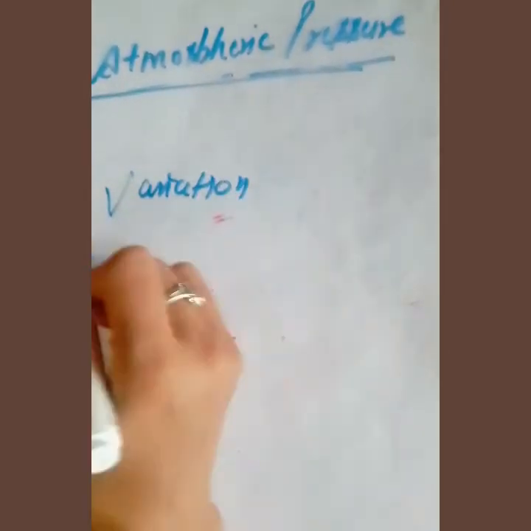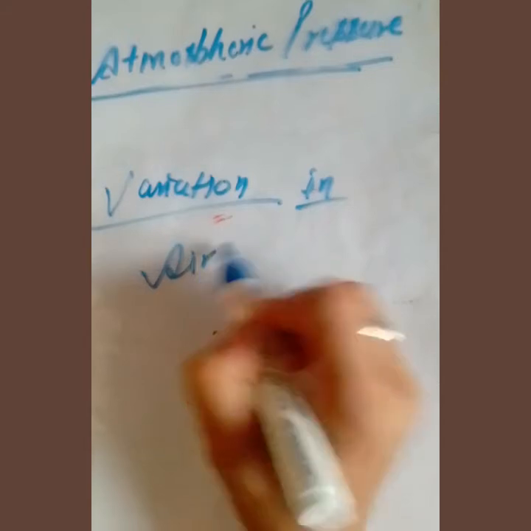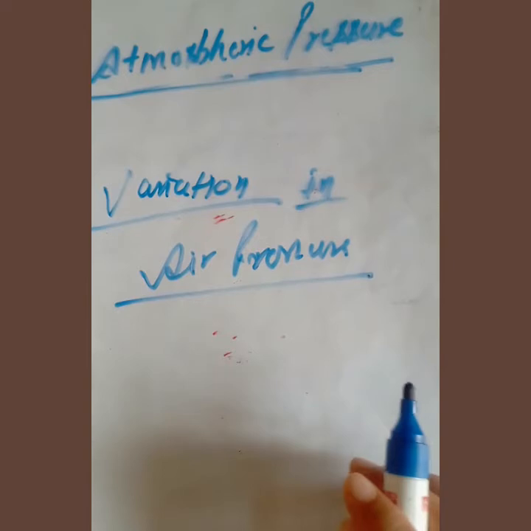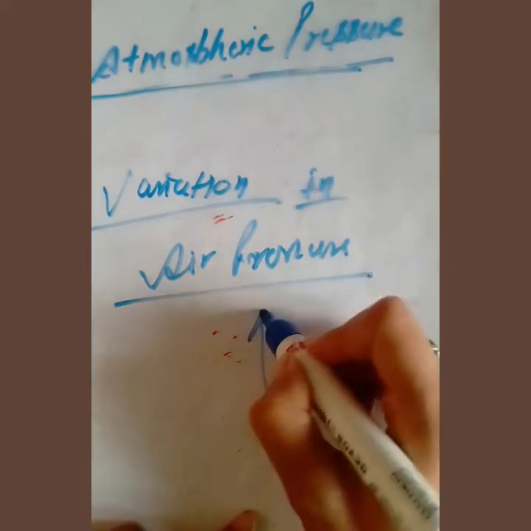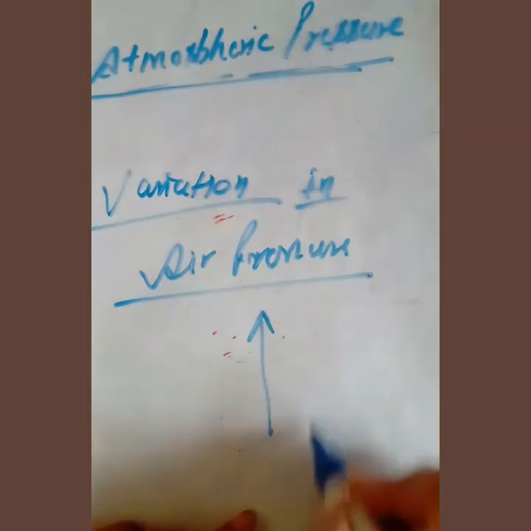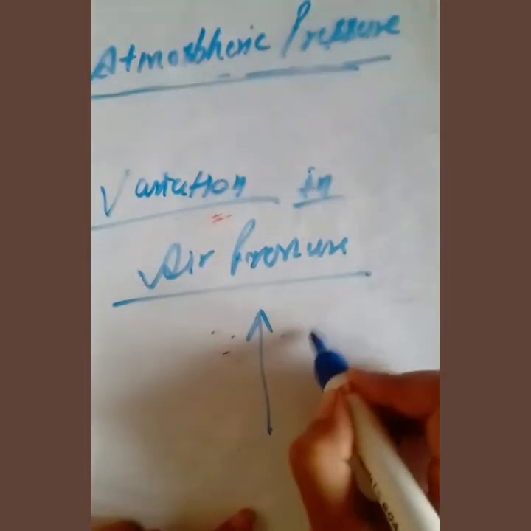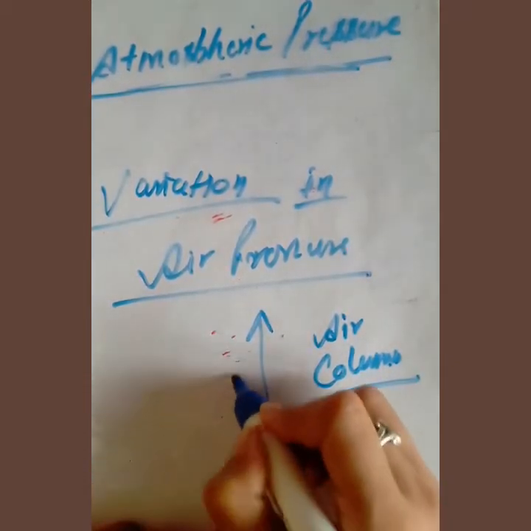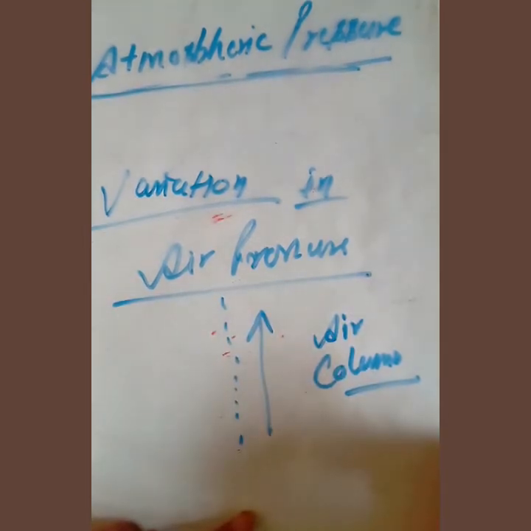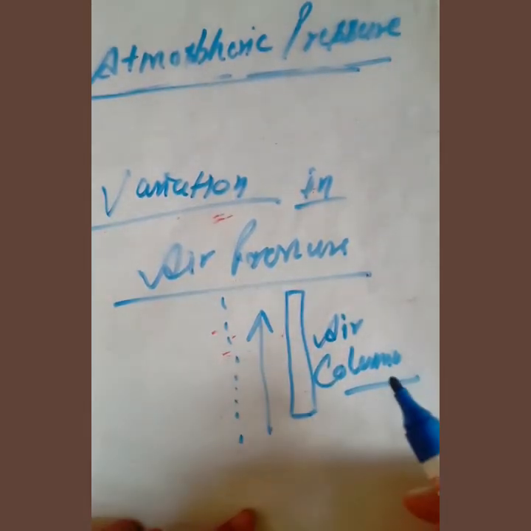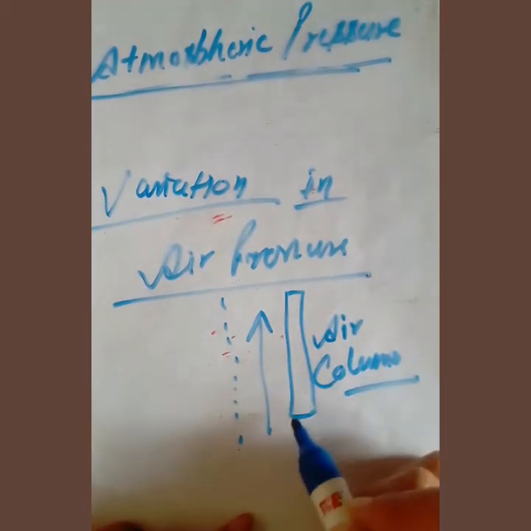So when we move upwards in the atmosphere, I am just considering this as the air column, the height of this column of air decreases.